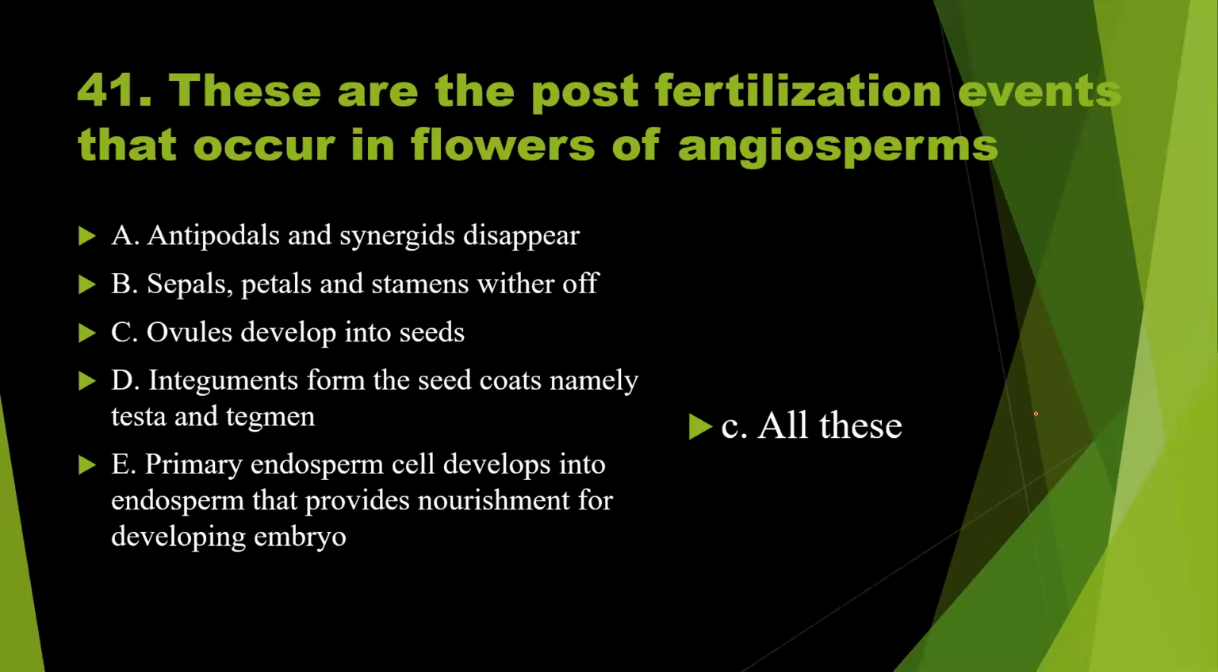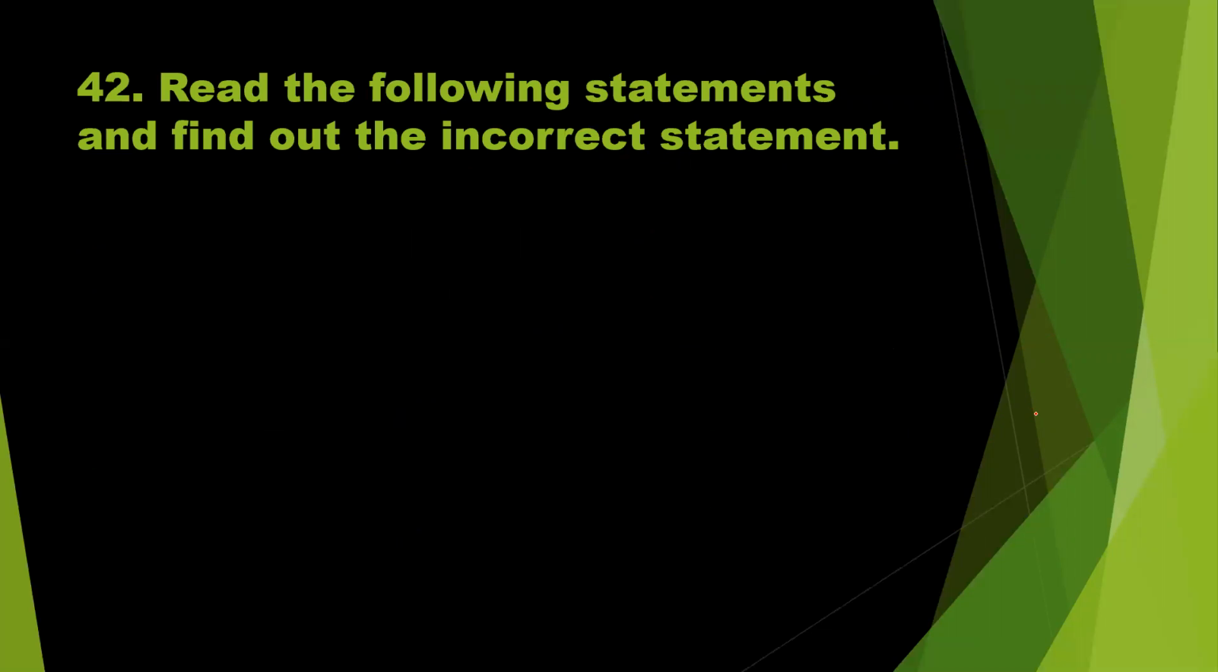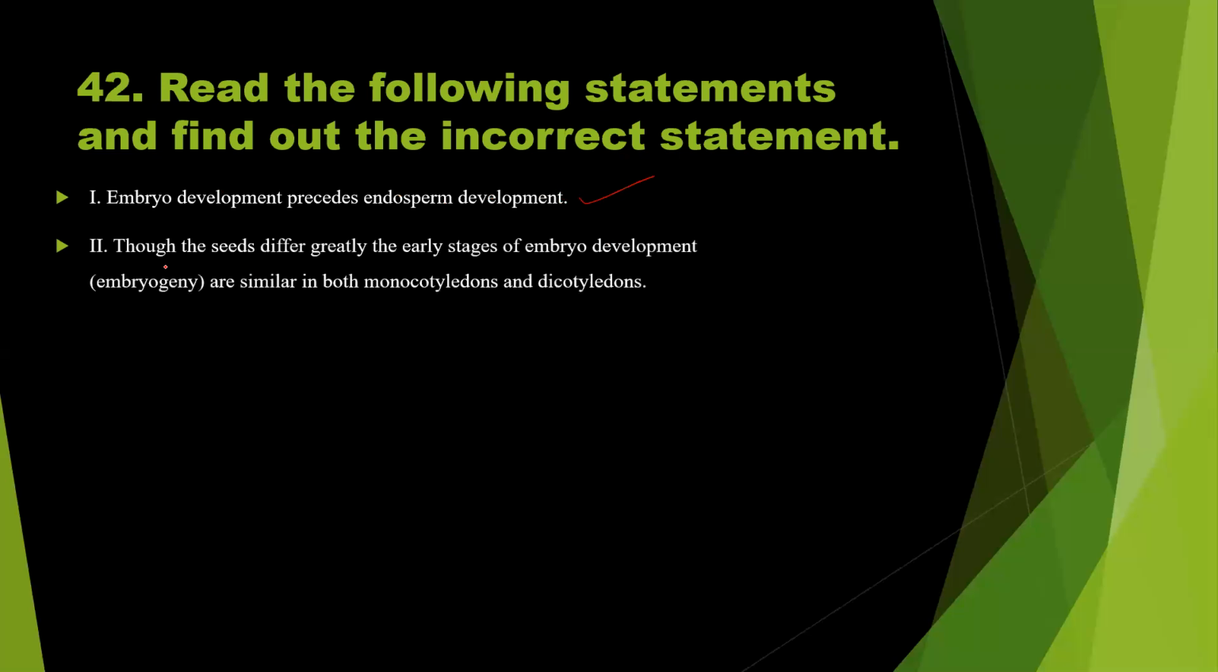Question number 42. Read the following statements and find out the incorrect statement. First statement, embryo development precedes endosperm development. Yes, endosperm is formed first, so that provides the nourishment to the developing embryo. Okay. Though the seeds differ greatly, the early stages of embryo development, embryogeny, are similar in both monocotyledons and dicotyledons. Yes, this statement is also correct.